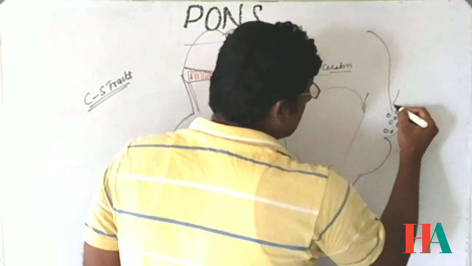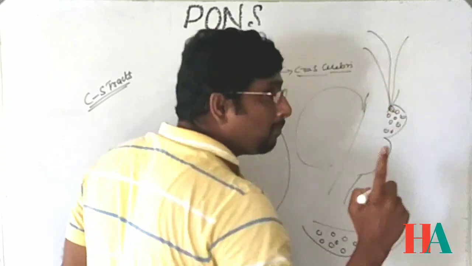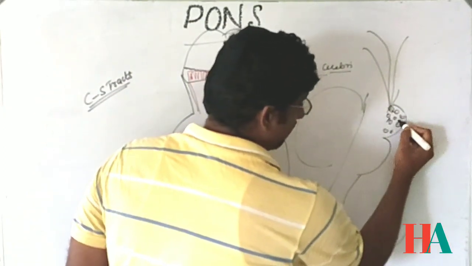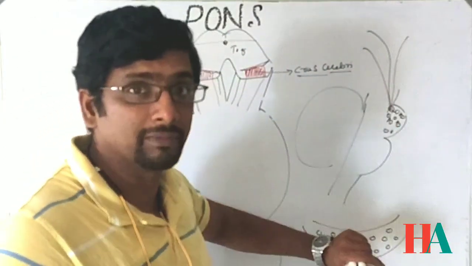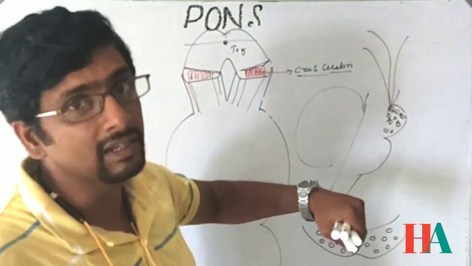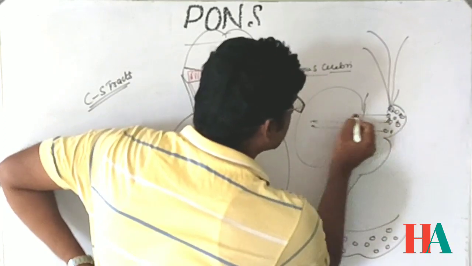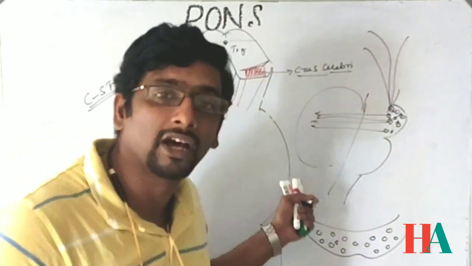From everywhere in the cerebral cortex, these corticopontine fibers are going to innervate here and here, right? They are the corticonuclear fibers. Here the nucleus is a pontine nucleus, so they are called corticopontine fibers. And from here there are fibers running towards the cerebellum, and they are called the pontocerebellar fibers.